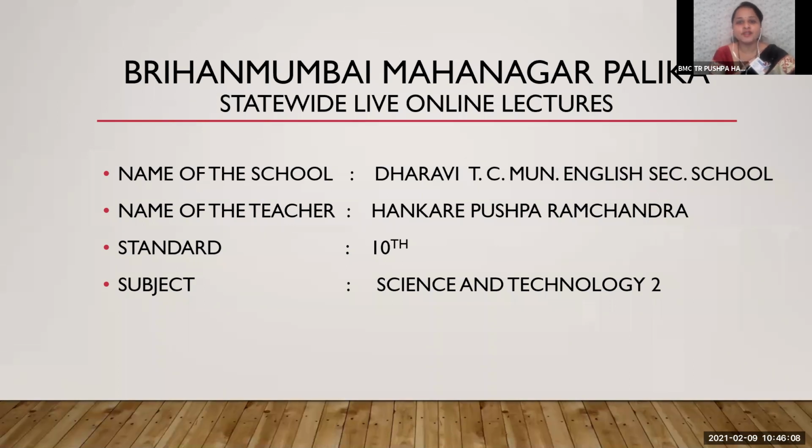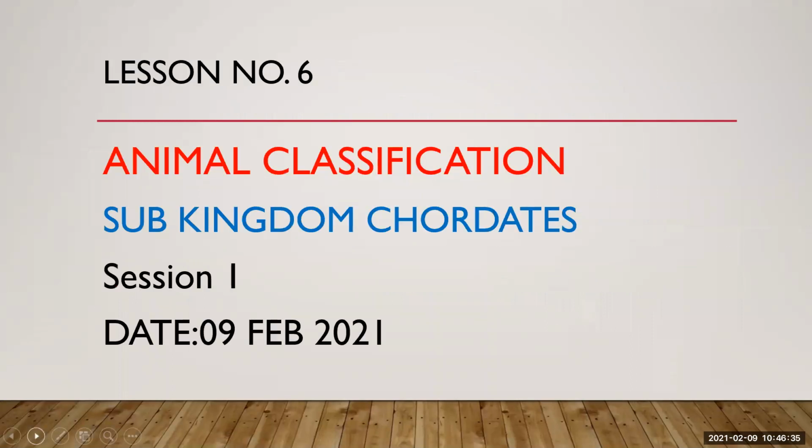So, friends, today we are starting with our favorite subject, that is Science and Technology Part 2. You all have studied about the classification of animals, right? In that you have completed your chapter. Let me share my screen. You have completed subkingdom non-chordates. Today we are going to start with lesson number 6, animal classification. In that we're going to start with the subkingdom chordates.